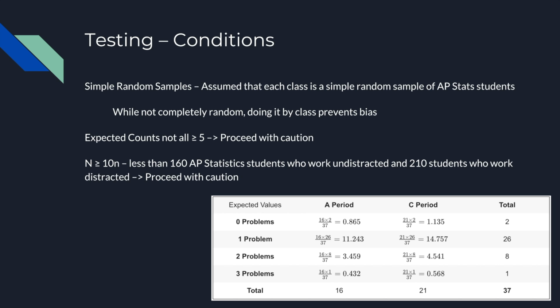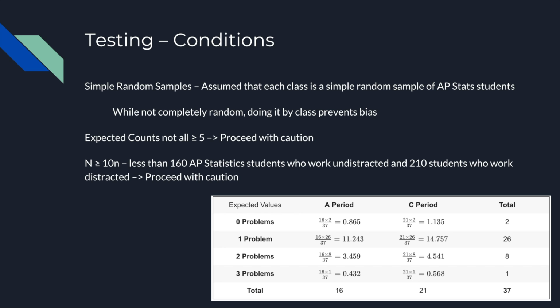While each period might be slightly different from the other, and A period might be more productive or less productive than C period, we grouped each sample by the period in order to prevent the amount of bias that there'd be if we had students talking and working silently in the same room.